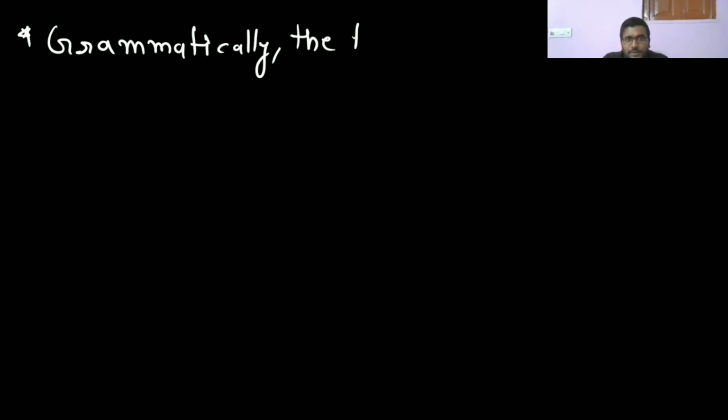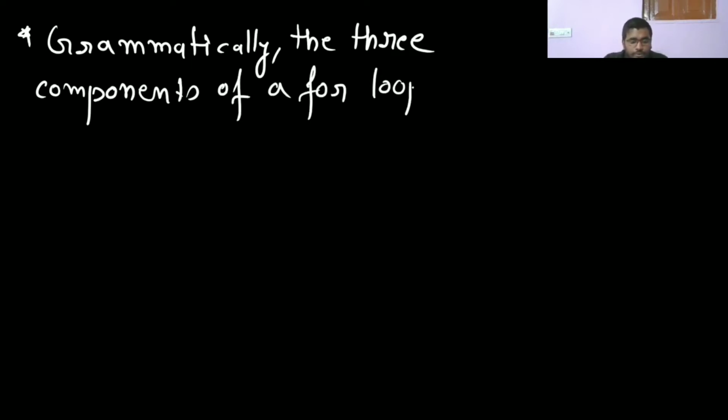Grammatically, the three components of a for loop are expressions. So the three components that we are having are expressions.